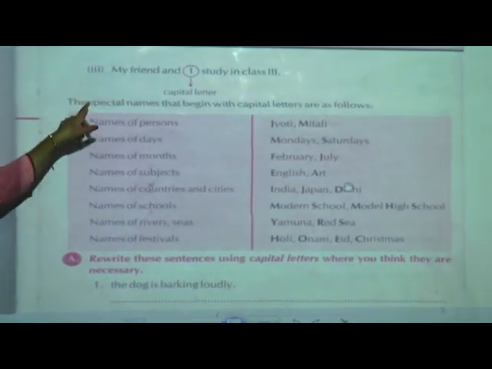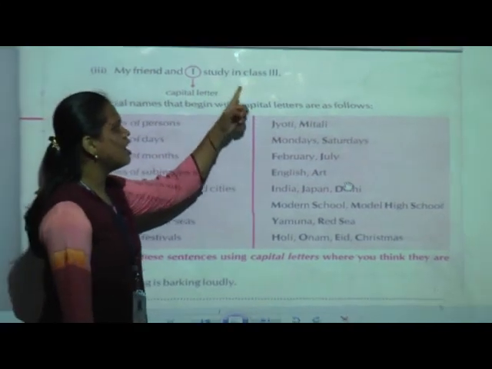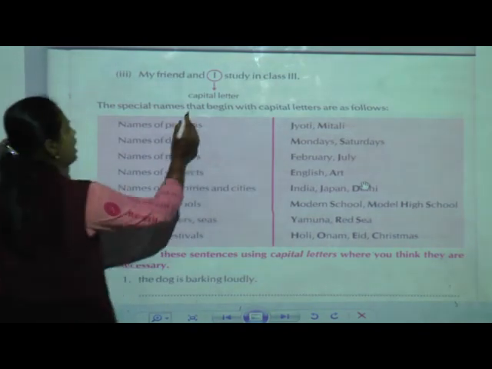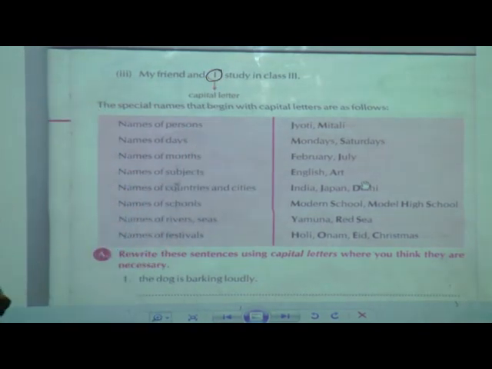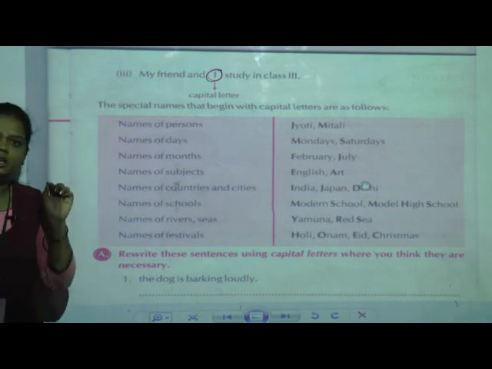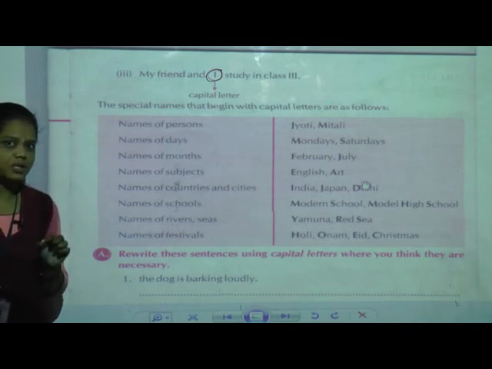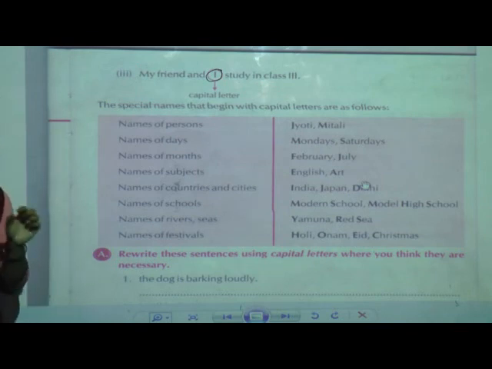For example, it is given: my friend and I study in class 3. See here again I is given in the capital letter. Okay. Just remember this, keep reminding yourself which things we have to use capital letters for while forming a sentence.